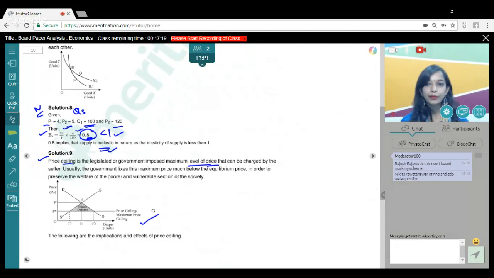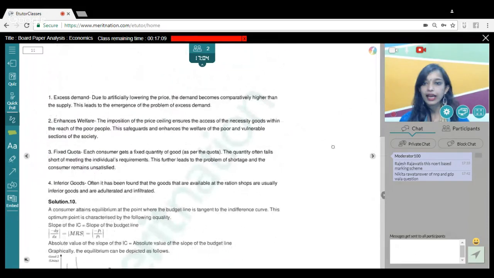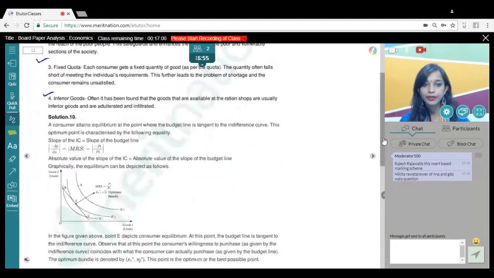Nikita, I will be coming to that question. Obviously, I'm sure everybody wants to know the answer of that question, which was rather easy. So let's quickly move ahead, guys. So price ceiling was very easy, and you could have simply explained the implications: excess demand, enhances welfare, fixed quota is there, and inferior goods. So these were some of the implications that you could have explained in this question.